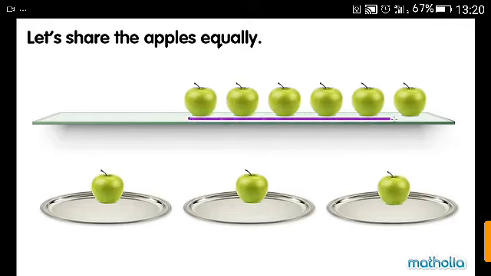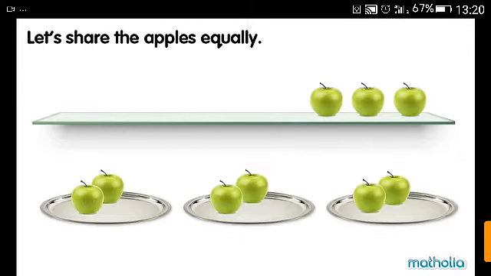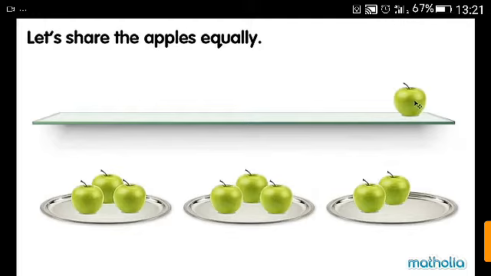We still have 6 apples left. Let's put another apple on each plate. Now we have 3 apples left. Let's put another apple on each plate. There are no more apples left. Each plate has 3 apples. Each plate has the same number of apples. We have shared the apples equally.